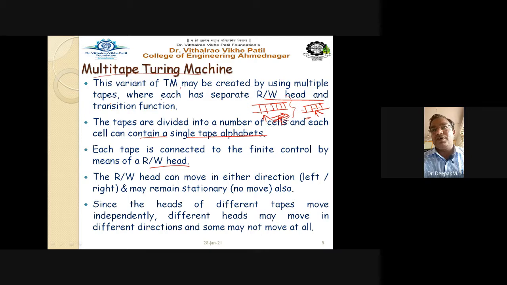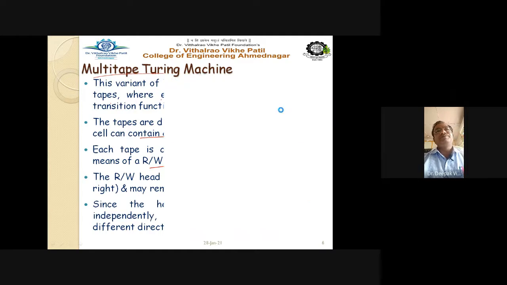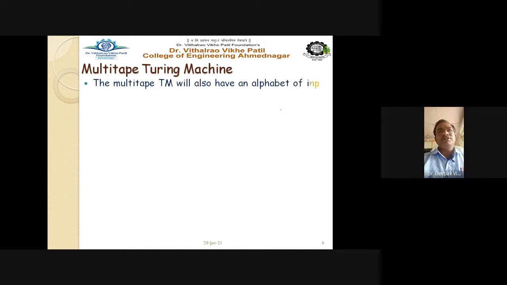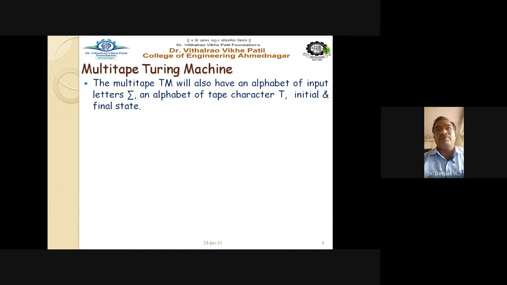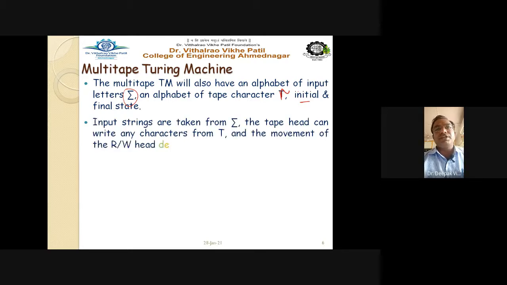One head can move in the right-hand direction while another head can move in the left-hand direction. So in this multi-tape Turing machine, there are independent input tapes as well as independent read-write heads. They can move freely on their respective input tapes, right? The next point is that the multi-tape TM will always have an alphabet of input letters, sigma, an alphabet of tape characters, tau, and an initial and final state as required by the simple Turing machine. The input strings are taken from sigma.